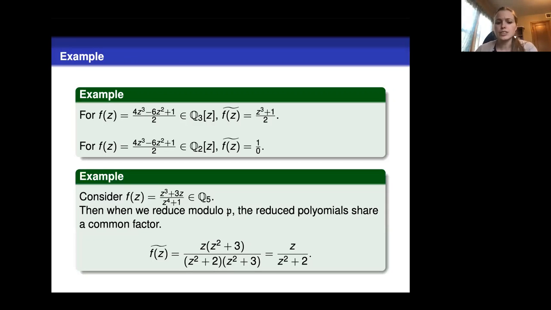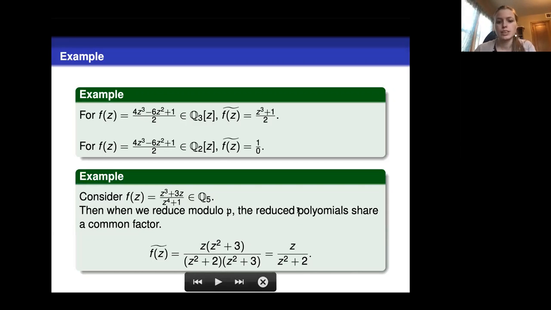Now let's consider the rational map z cubed plus 3z over z to the 4th plus 1 in the 5-adics. Here, when we reduce modulo P, we see that the denominator factors into z squared plus 2 times z squared plus 3. And so this is actually just z over z squared plus 2. Since these reduced polynomials shared a common factor, when we reduced it, the map did change greatly.